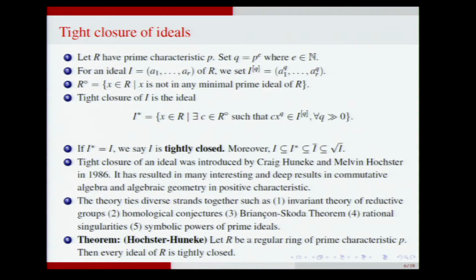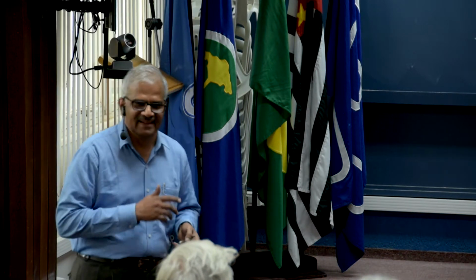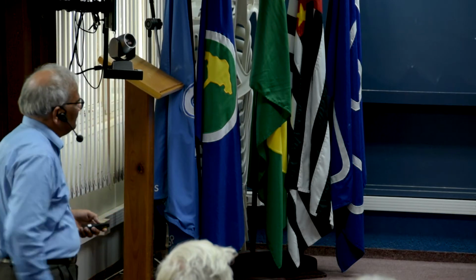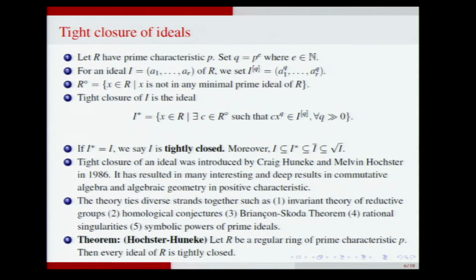Here is the theorem of Hochster-Huneke, which identifies the correct condition for regular rings. Let R be a regular ring of positive characteristic p, then every ideal is tightly closed. So when I took the course from Craig, there was no name for tight closure, and they were trying to concoct some name which correctly captures the property. And then one day he said, this is the property, and I want to call it tight closure. Yeah. So the closure operation is really tight,